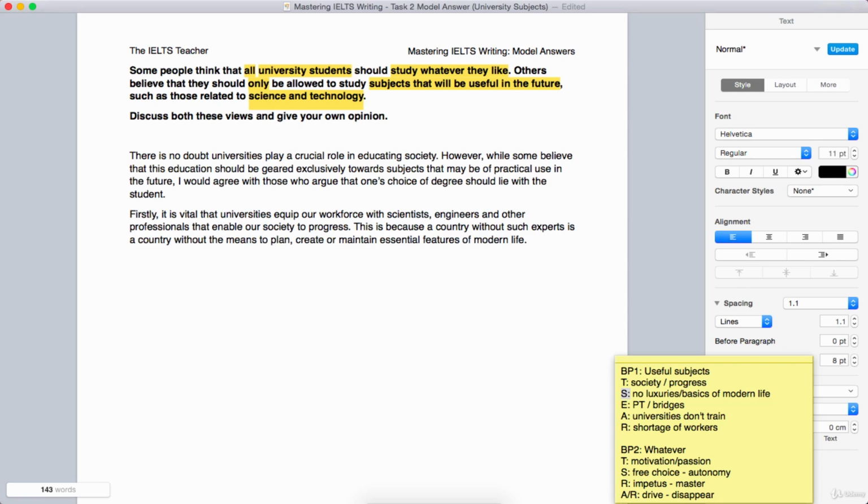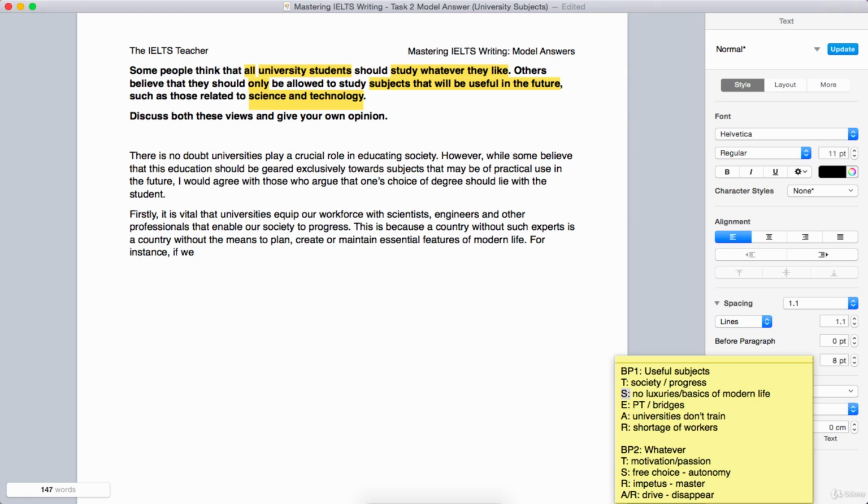Okay, we have an example. I'm not going to overthink it, just going to jump straight into a for instance. For instance, what I have here is the possibility to use a conditional. I'm probably going to end up using a few conditionals in this essay, but that's not a problem at all, because conditionals are a good way of showing your grammatical range. They're not easy sentences to get right, so I'm going to take advantage of the fact that I can do them, so I'll bring them in.